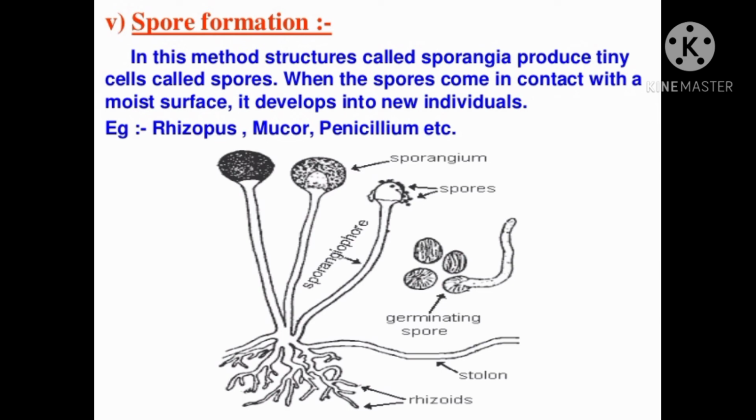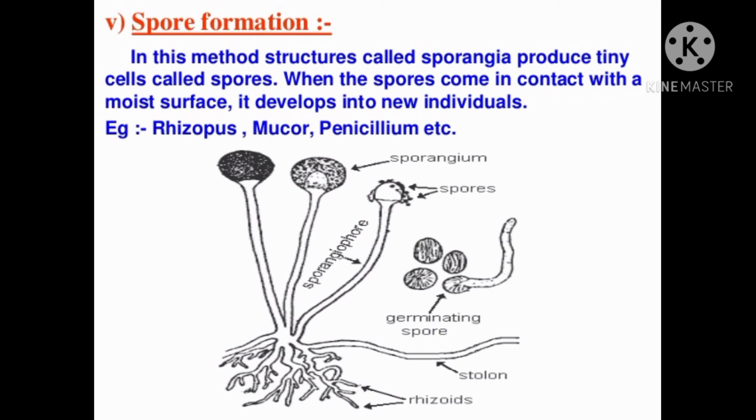Next is spore formation. In this method, structures called sporangia produce tiny cells called spores. When the spores come in contact with a moist surface, they develop into new individuals. Many kinds of mushrooms, rhizopus, and penicillium can reproduce by means of spore formation.